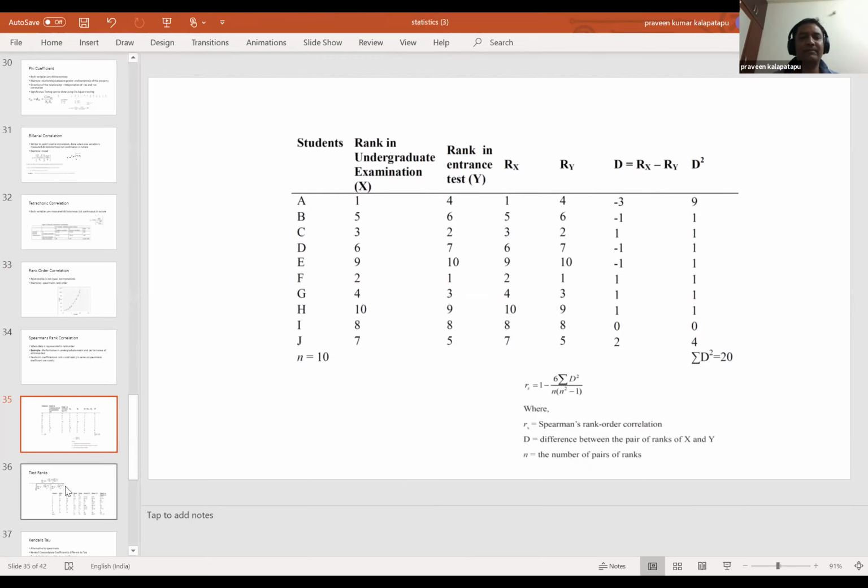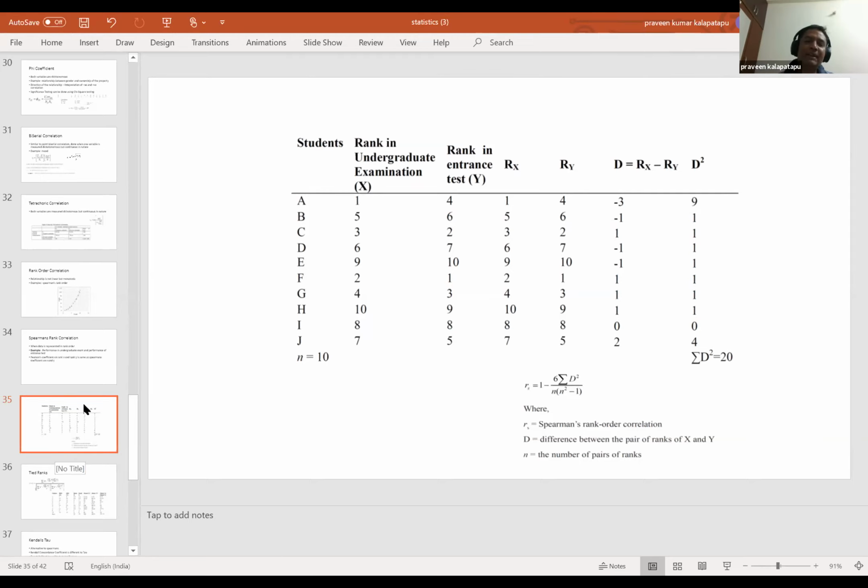Yeah, got it. But it can be curved. It is not linear, not a straight line. It can be curved. In case of Pearson's, it has to be linear. Pearson assumes that both are related in a linear fashion. But Spearman's rank order can still be used.